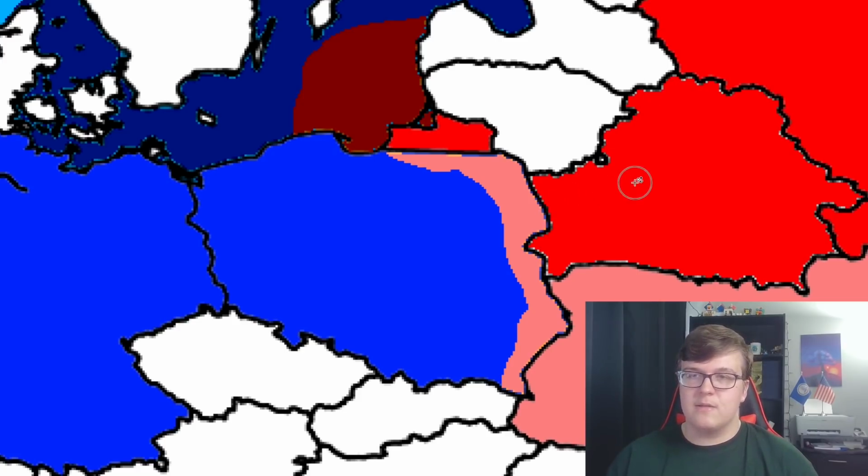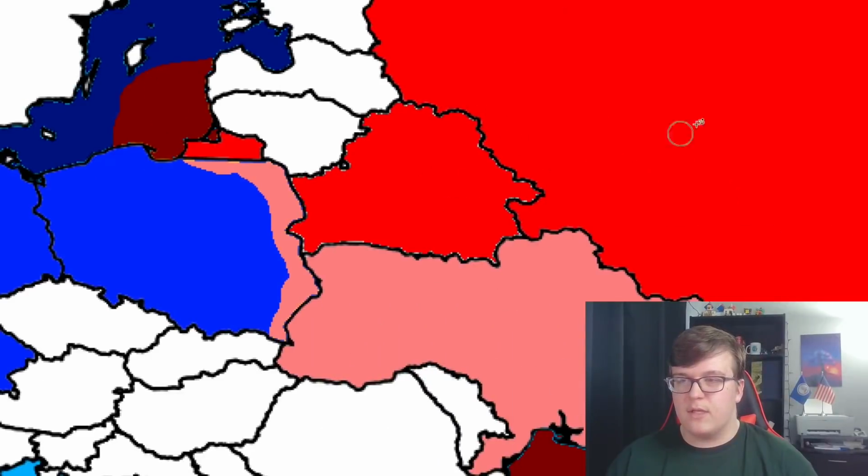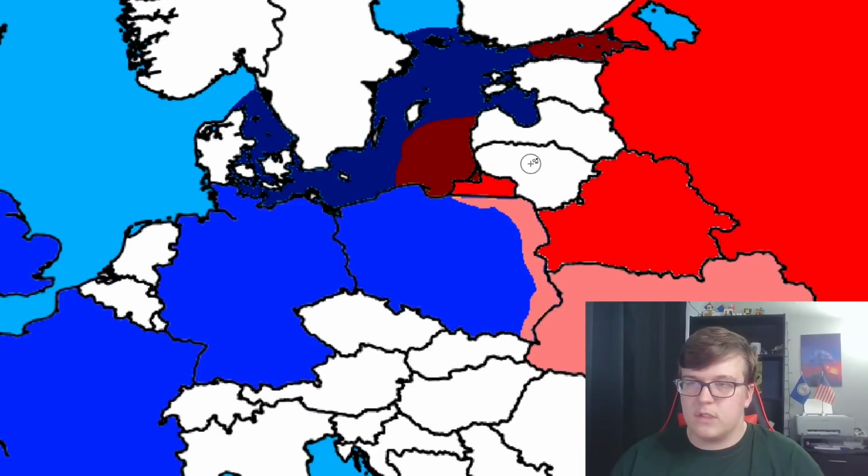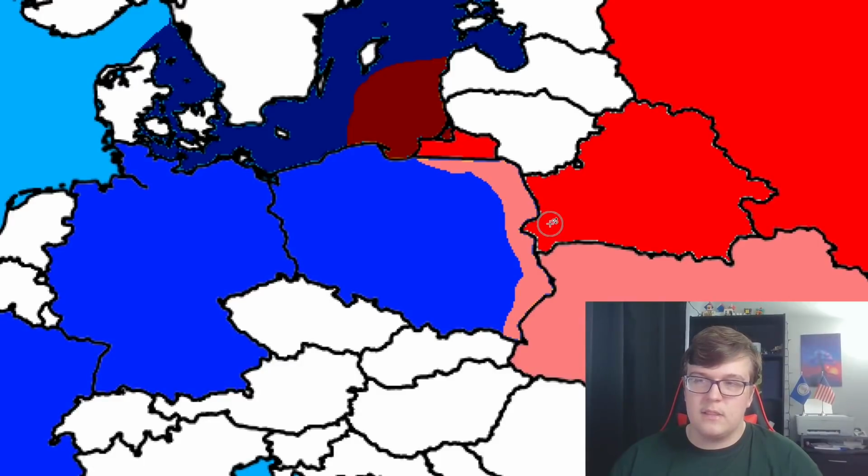And supply-wise, they would be fine. Belarus, Ukraine, you can just move things there. Although Ukrainian supply lines would be in danger of being sabotaged, obviously, because Ukraine has not been fully annexed at this point. So overall, Russia would have sort of an easy time at first. Not really. The Polish army is a strong army. Eventually, they would be pushed back by, obviously, the Western powers. But for now, they are pushing into Poland, and they are seeing success in doing so.